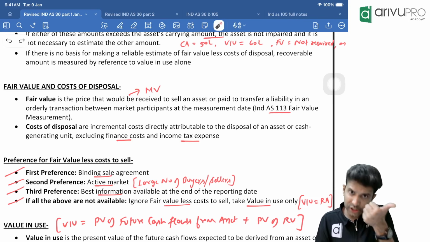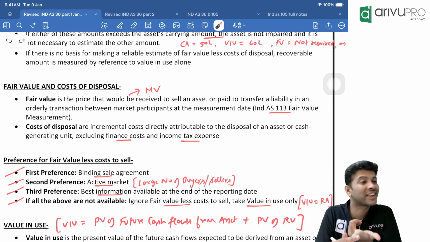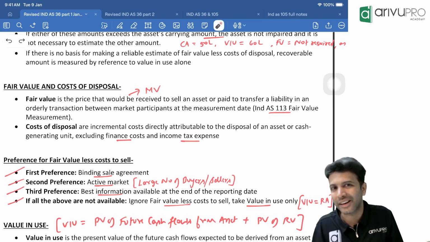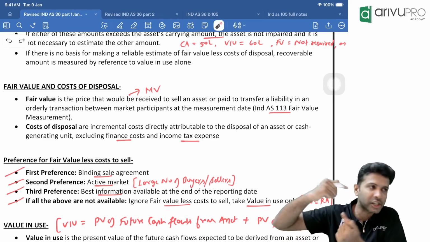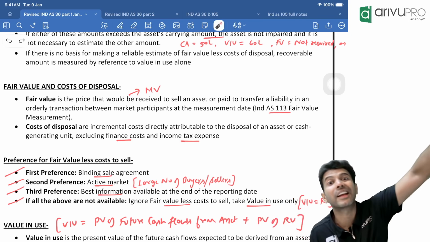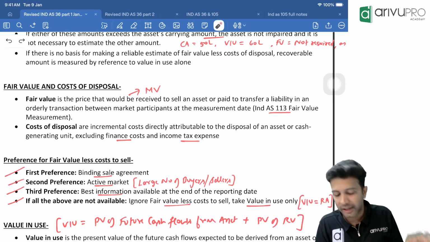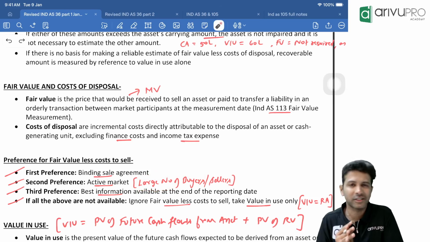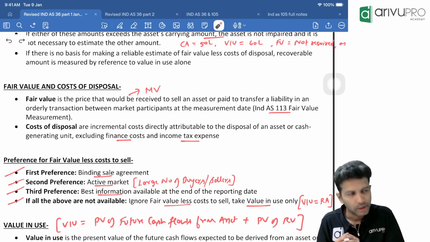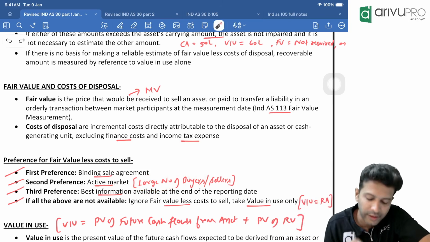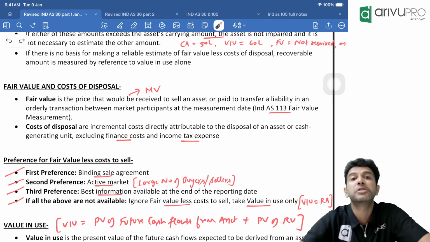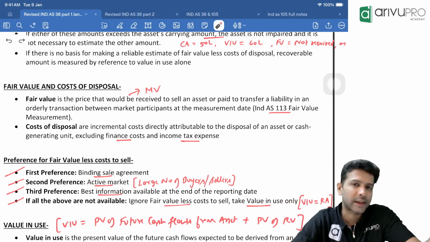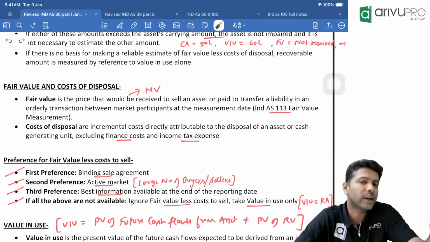There is also a Chennai Stock Exchange and a Bangalore Stock Exchange, but those are inactive markets. In the Bombay Stock Exchange and National Stock Exchange, there are large numbers of buyers and sellers, so it is an active market. Inactive market means where there are no large numbers of buyers and sellers. Understood? So try to find out fair value from the active market, meaning if you sell the asset in the active market, how much money you will get. That becomes your fair value, and if there is any selling expense, reduce that.